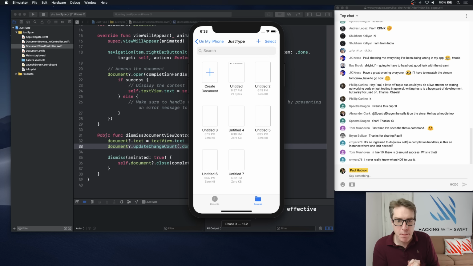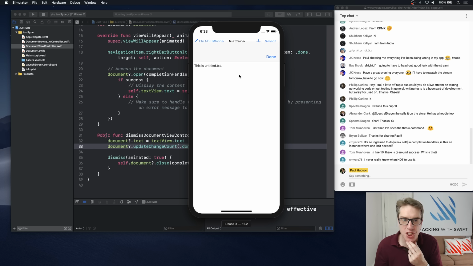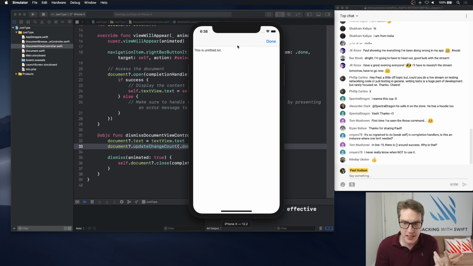Let's march onwards. The first thing I'm going to do is allow users to share this content. So you can see I've opened up Untitled.txt. I really want to say up here, this is Untitled.txt and share this content. So I want to fill this big space to the left of the Done button with stuff.